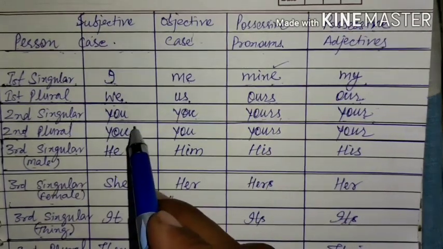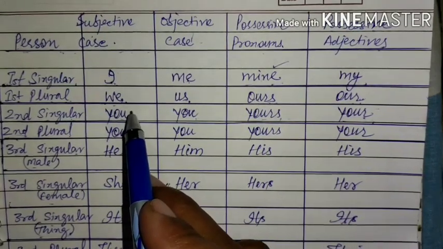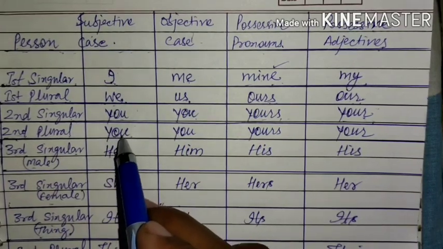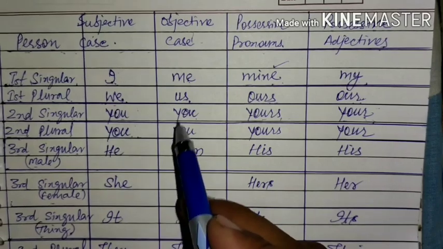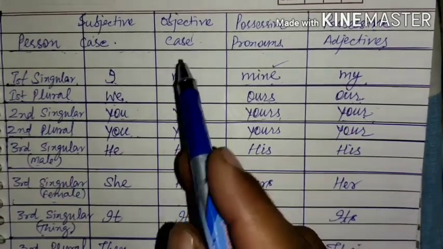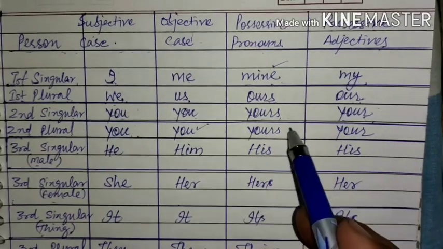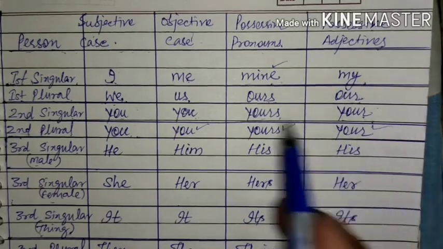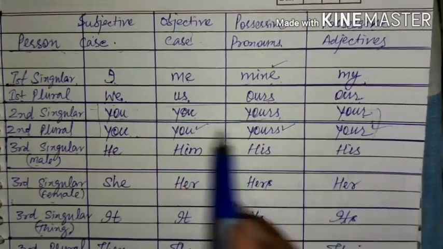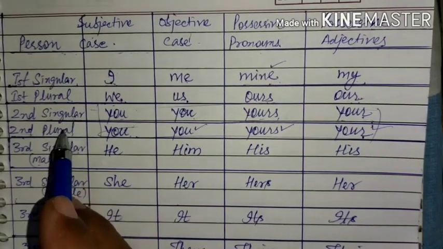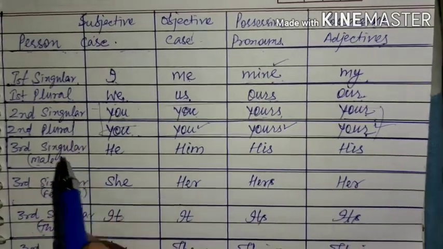If you talk about a single person, we say you are doing this. If you talk about a team or a group of people, we can also say you are doing this, you are gathered here. So its objective case is also the same, the possessive pronoun case is yours and the possessive adjective case is your. All are the same in singular as well as plural, second person.